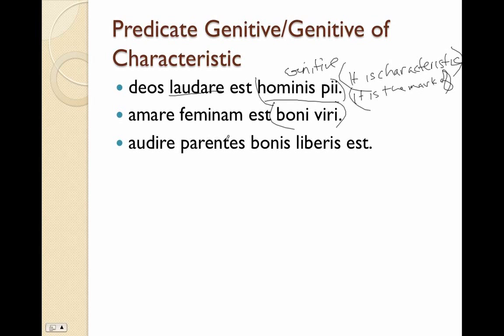And audire parentes, bonis liberis est. Here's our subject infinitive. To listen to parents. That should be genitive bonorum liberorum est. So there's our genitive of characteristic. To listen to parents is the role, the mark of, the characteristic of good children. Bonorum liberorum. So when you see a subject infinitive, be on the lookout for a predicate genitive.